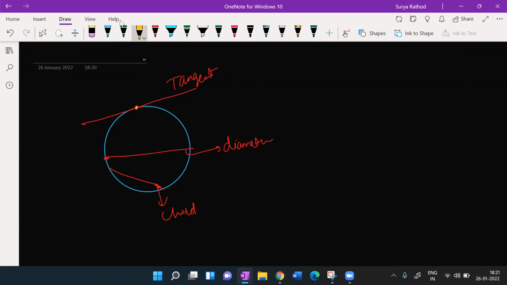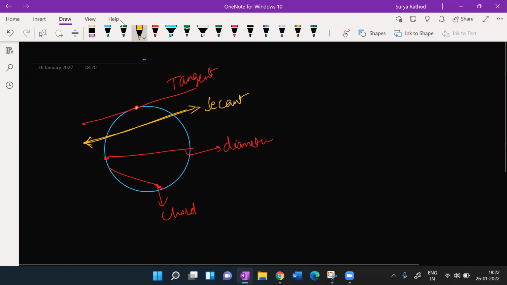हाँ, मेरे पास secant क्या होता है? What is a secant here? Now this is my secant. This is my secant here. ठीक है? So what is secant? ये देखो, drawing a line, ऐसा ड्रॉ कर रहा हूँ ना मैंने. Secant is this one. ठीक है? Any points, sir. हाँ, it is not the point.